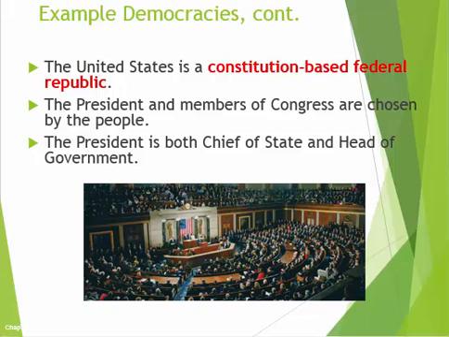The president and members of Congress are both elected by the people, and our president is both the chief of state and the head of government, the person that represents us to the rest of the world.